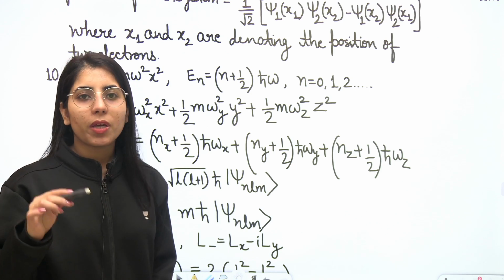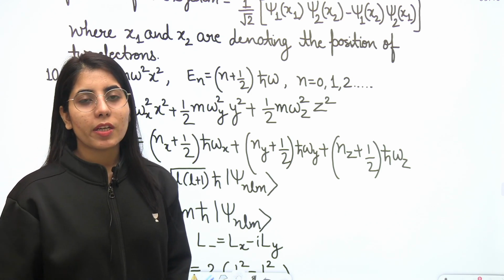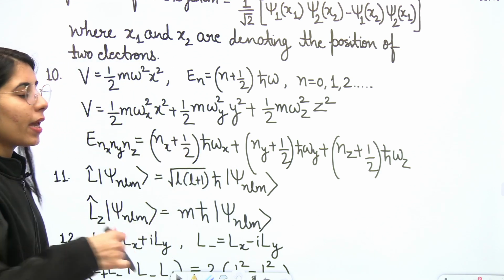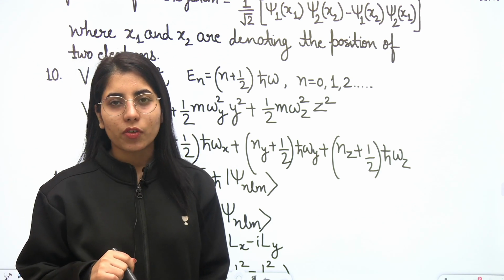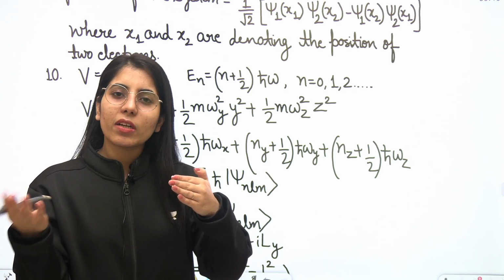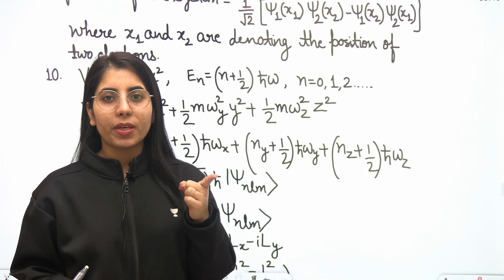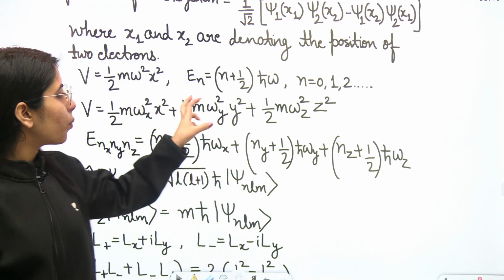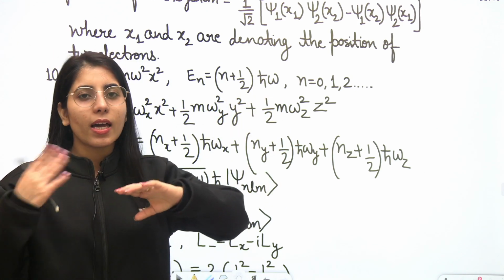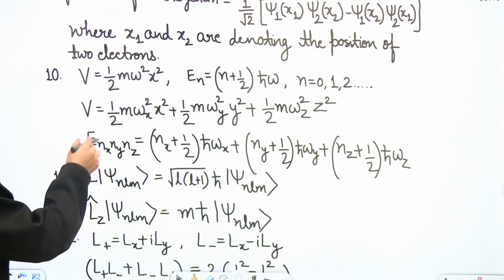Even if omega x, omega y, omega z are the same, that will be known as an isotropic harmonic oscillator. When I have taken them different, it is an anisotropic harmonic oscillator. So isotropic is a particular case which we get after making omega x, omega y, omega z equal. And the expression of energy in this case will be what?